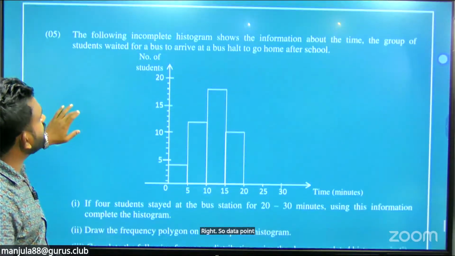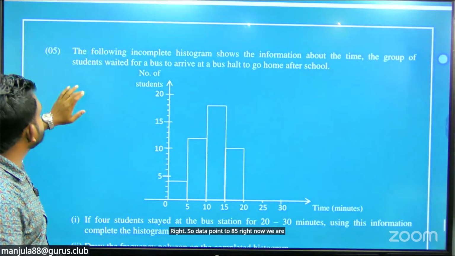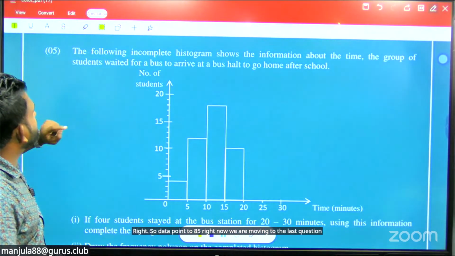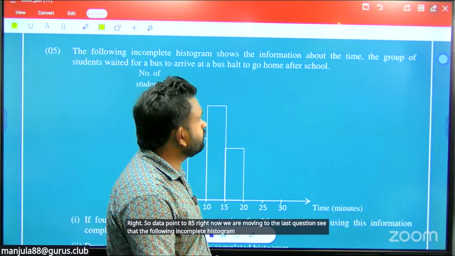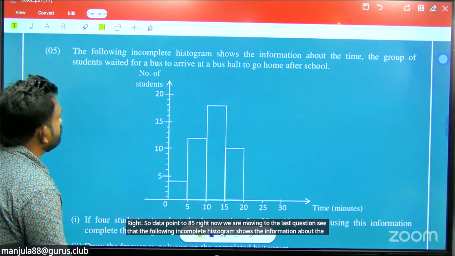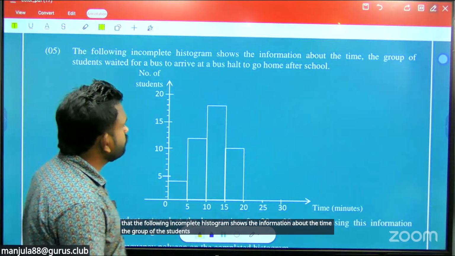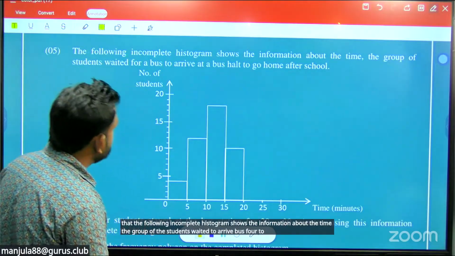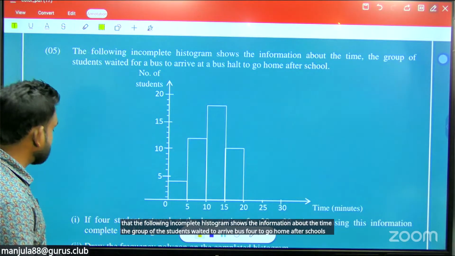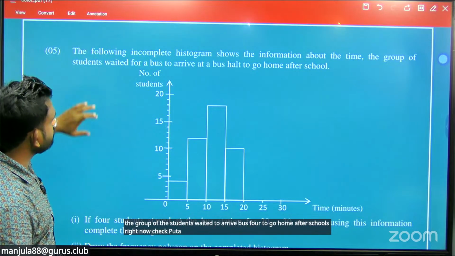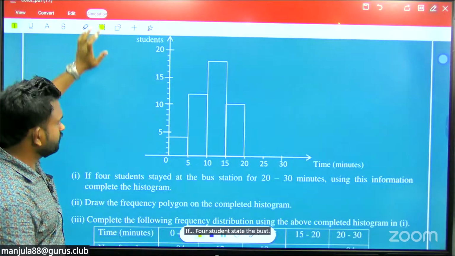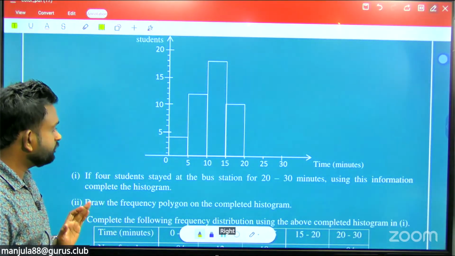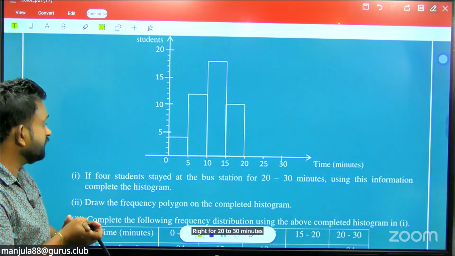Right. Now we are moving to the last question. See that the following incomplete histogram shows the information about the time a group of students waited for the bus to go home after school. If 4 students waited for the bus for 20 to 30 minutes, using the information complete the histogram.